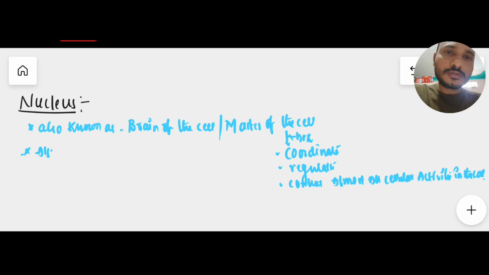And this nucleus is also known as karyon. The study of nucleus is called karyology.